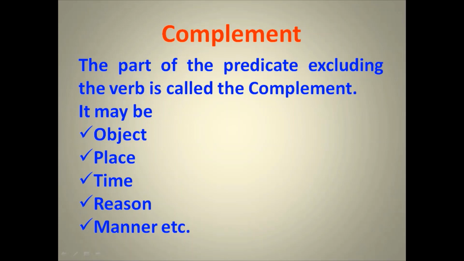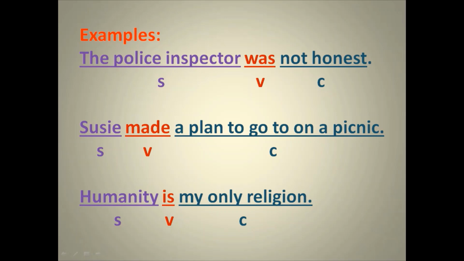See some examples. The police inspector was not honest. Who was not honest? The police inspector. That's why the police inspector is the subject, and was is a helping verb here. Was is the verb, and the rest, not honest, is the complement.